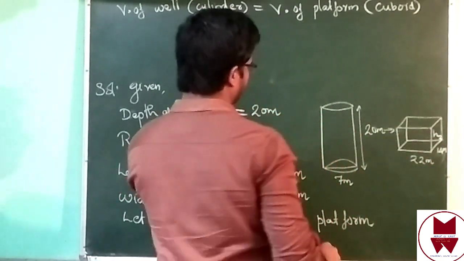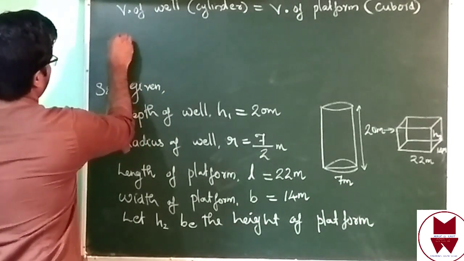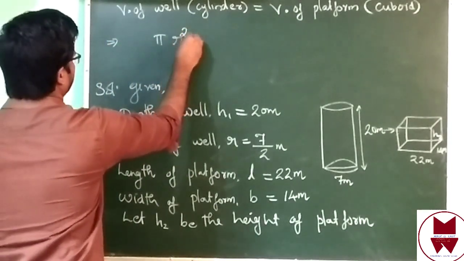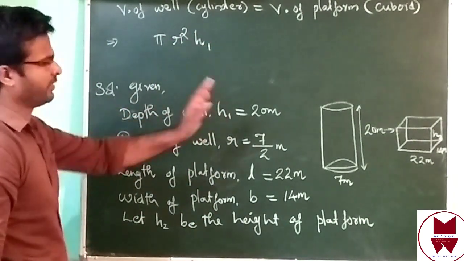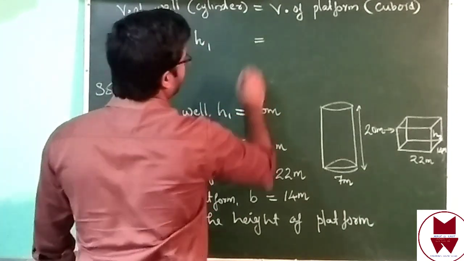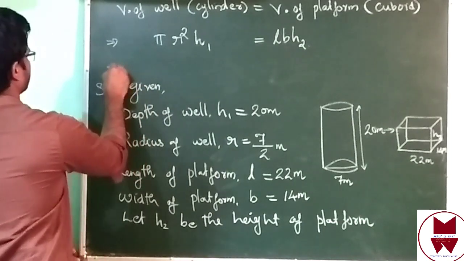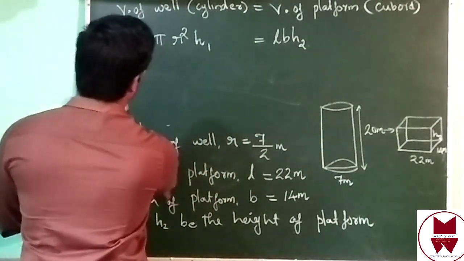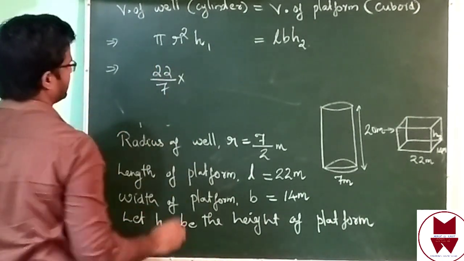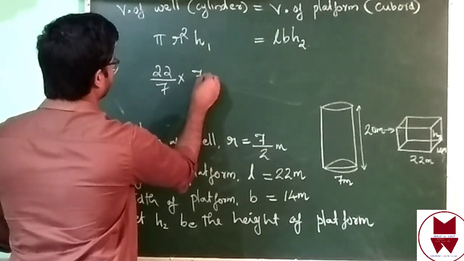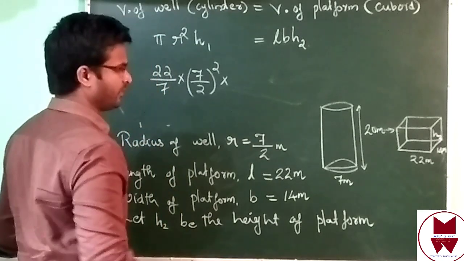The shape of the platform is cuboid, the shape of well is cylindrical. Then volume of cylinder, which formula? That is pi r square h. When you write, h is h1, that is the depth of well. Volume of platform, that is cuboid, is l b h2. Then pi value is 22 by 7. Radius is 7 by 2 all square. h1, what is h1? 20.